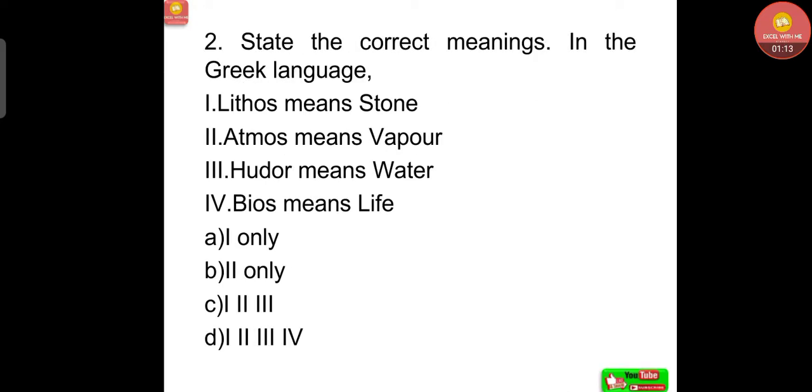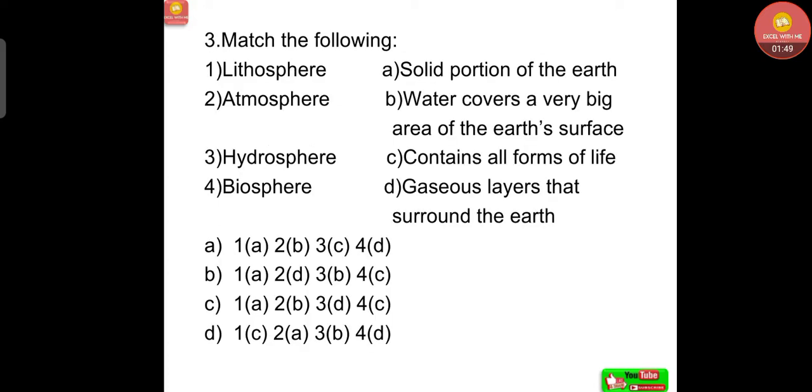Next question. State the correct meanings in the Greek language. Lithos means stone, atmos means vapor, hudor means water, bios means life. Option A, 1 only; option B, 2 only; option C, 1, 2, 3 are correct; option D, all the 4 statements are correct. Correct answer, all the 4 statements are correct: lithos means stone, atmos means vapor, hudor means water, bios means life.